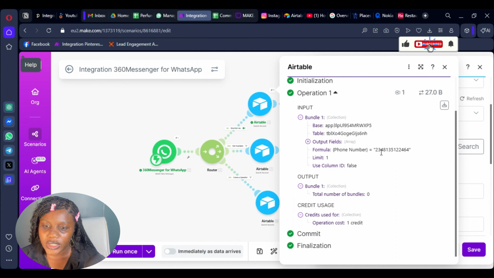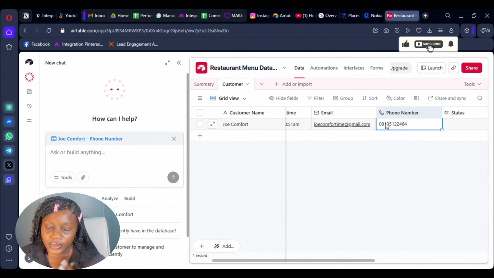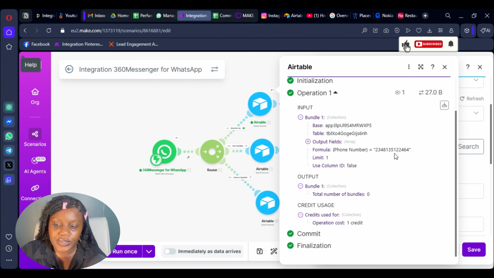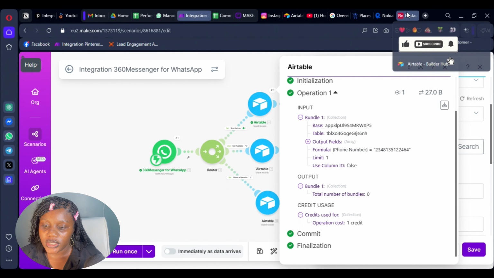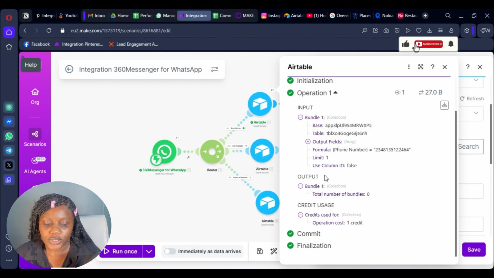Okay, so I see what seems to be the issue here. If you look at this, it's returning 234. That's my country code, right? That's what it's called, country code as well. But in my database, I don't have it like that. So that's why it's throwing up an error, because that's not how it's written. So let's change this and put it like this. Yeah, so that's much better. So let's try it again now.